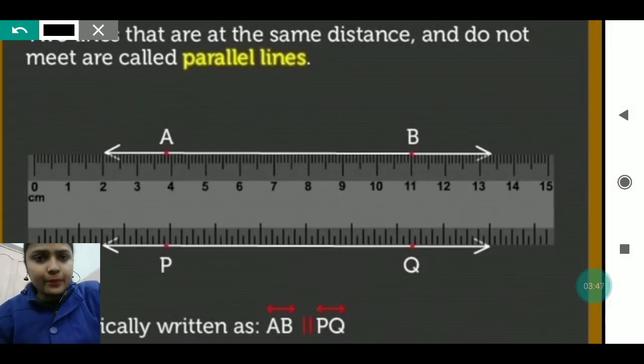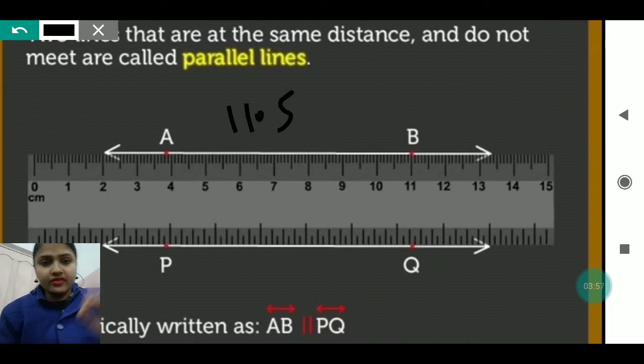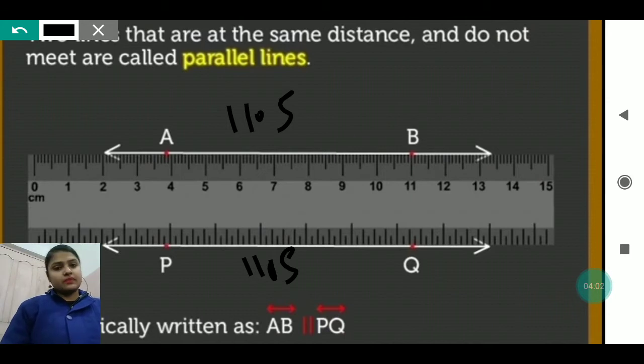It's not like the upside one is, suppose, 11.5, and the downside one is 12.5; it is also 11.5. Okay, then only this can be considered a parallel line. If the upside one is 11.5 and the downside one is 1 centimeter more than the first one, then it cannot be considered a parallel line. Okay, the lines should be parallel, they should not meet each other, and they should have equal length, then it is called a parallel line, and should have equal distance.